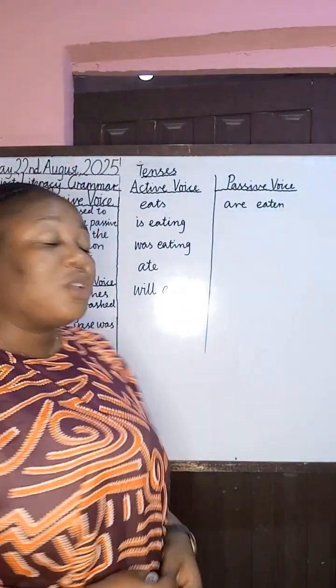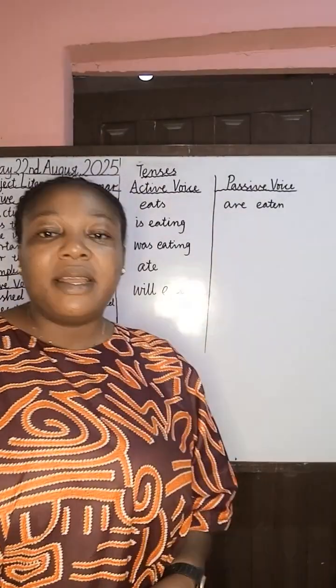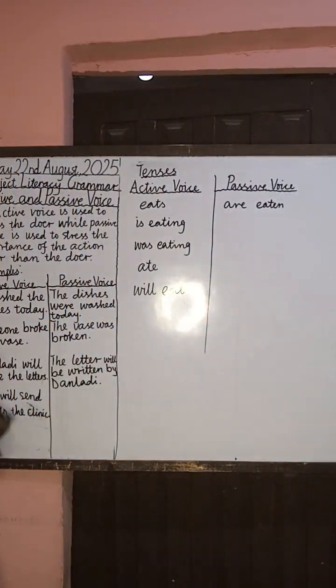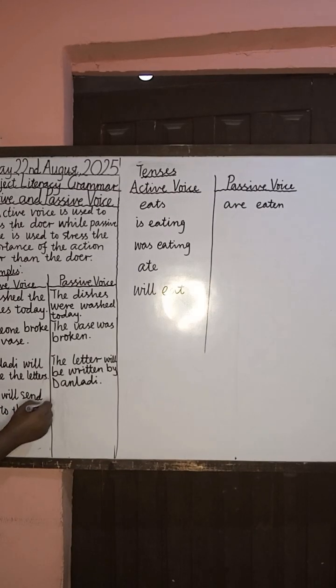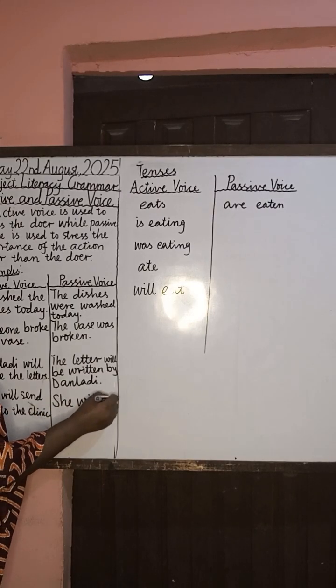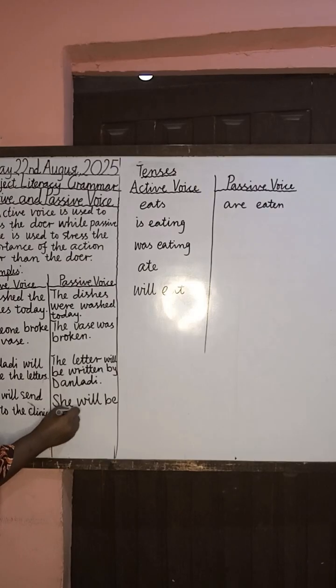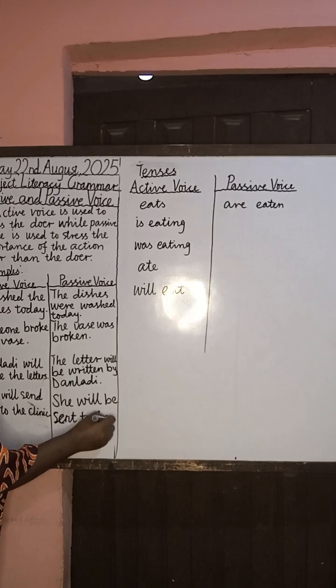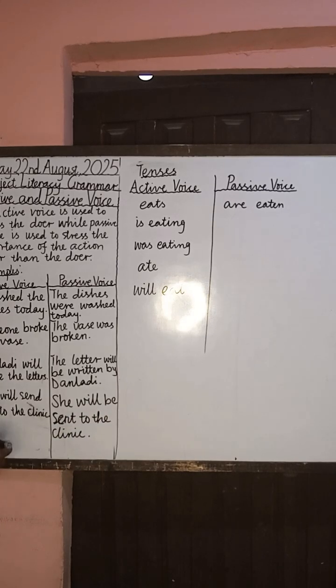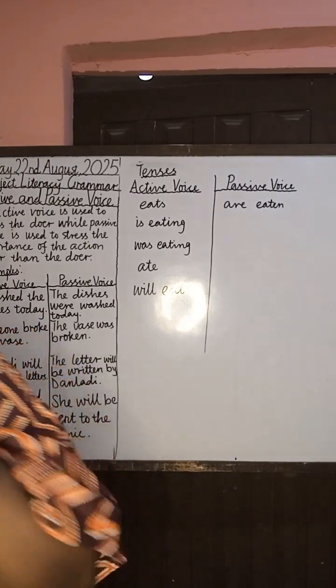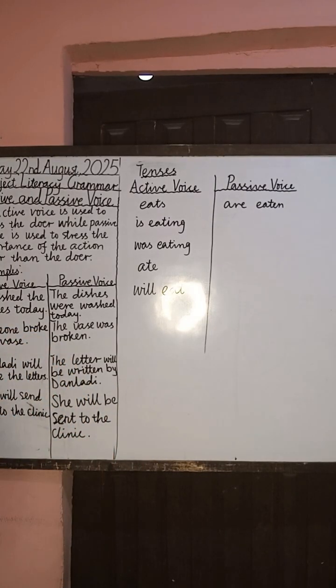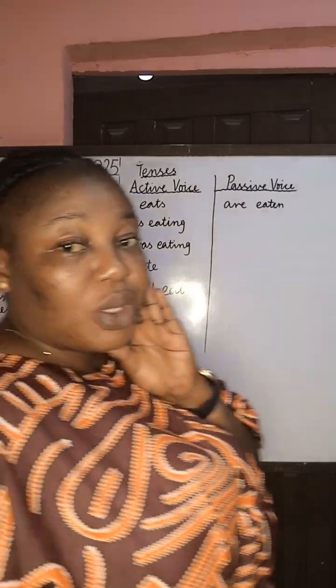So for this, it's going to tell us they will send her to the clinic. This will be she, because we only have an object. So this is going to be she will be sent to the clinic. She will be sent to the clinic.